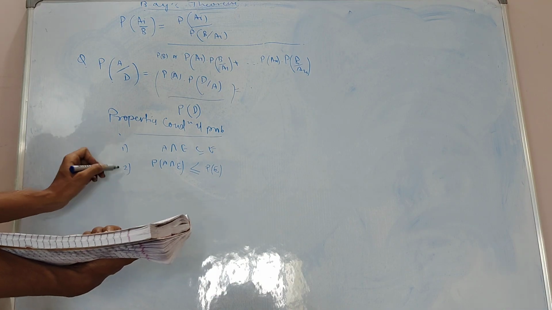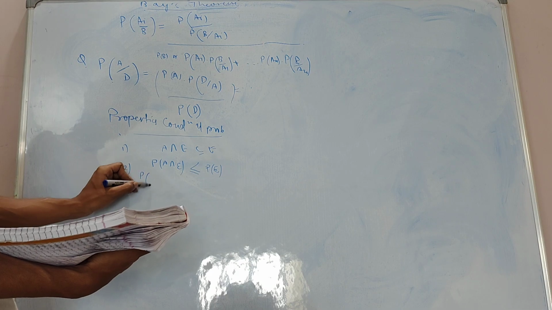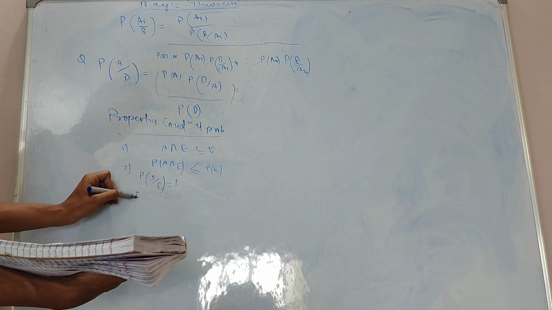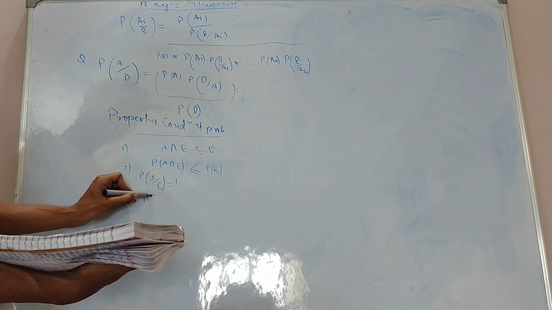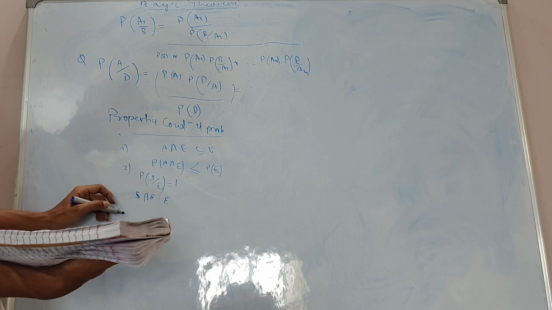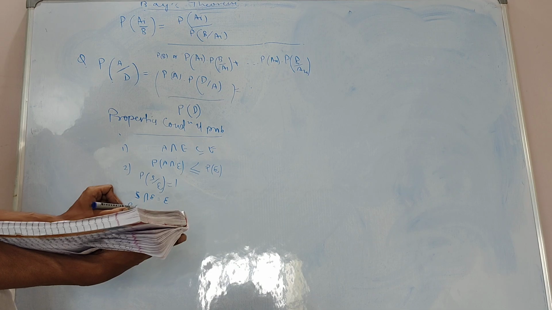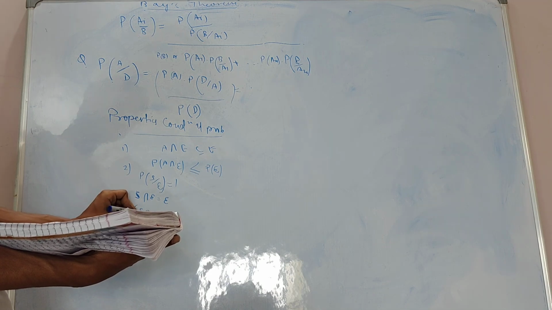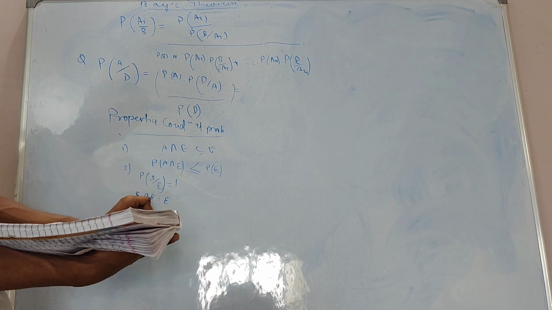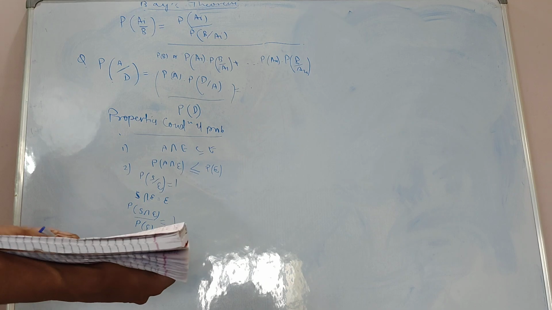The second property is that the sample space maps to 1. So the probability of getting the sample space given that event will be 1, because the intersection of the sample space and that event gives E. The probability of the sample space intersection E by the probability of that event will be simply 1 by 1, that is, the probability of E by the probability of event E.